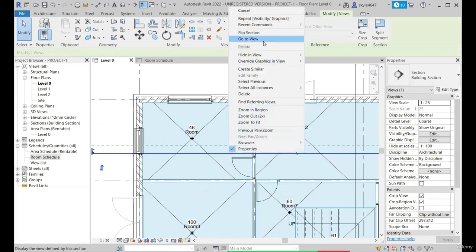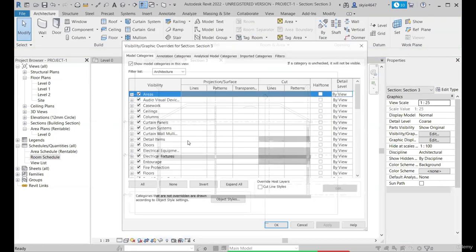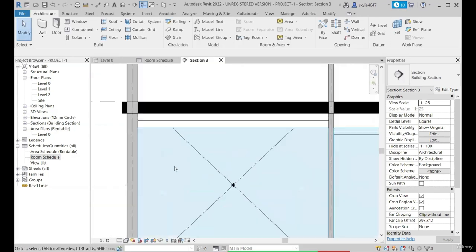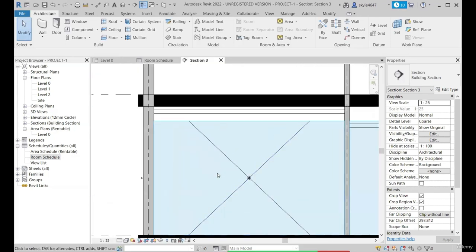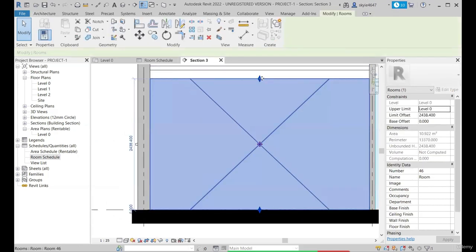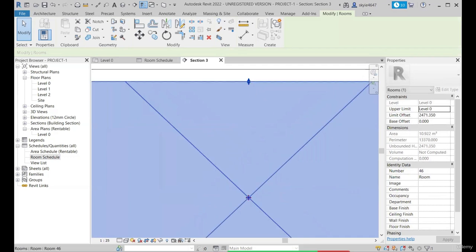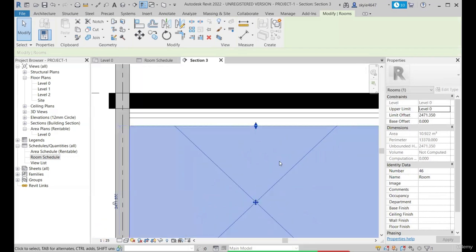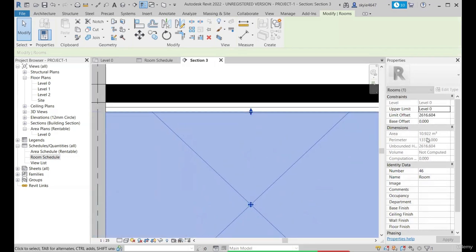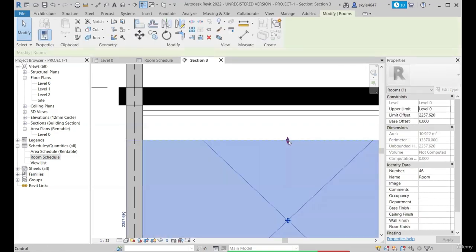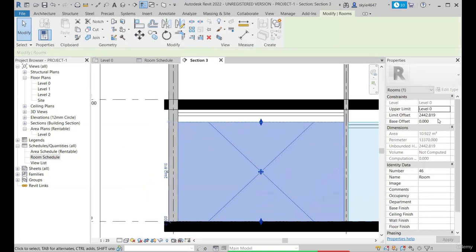So let's go to the section view, and here also we will have the rooms interior fill and references on to get a better view. So the height is nothing but the blue portion that is entirely visible. Okay, so if I change or drag this shape handle here, you can notice there is a change in the unbounded height. See, and as I change it, unbounded height and limit offset also change. Okay, so if I change the base offset, let's see what happens if I make it 100.